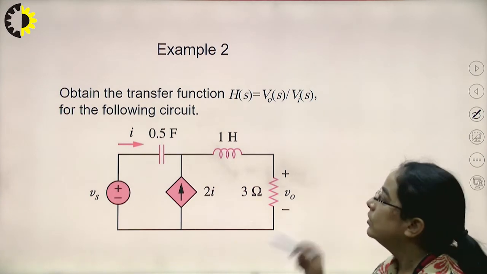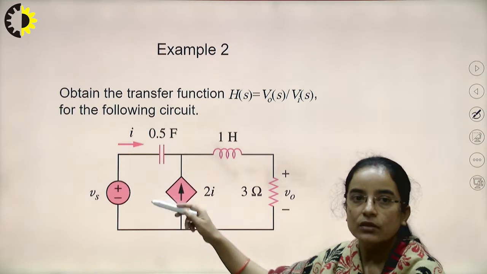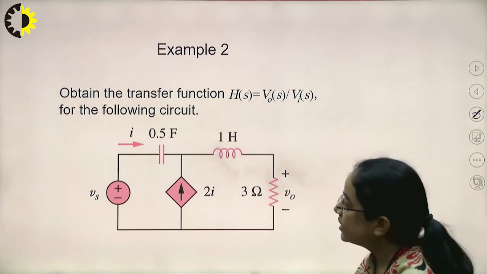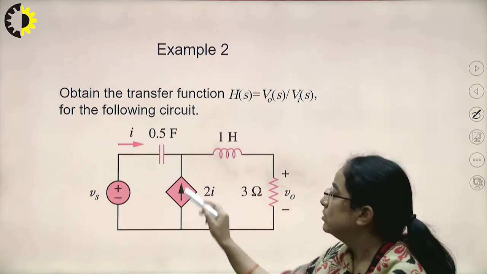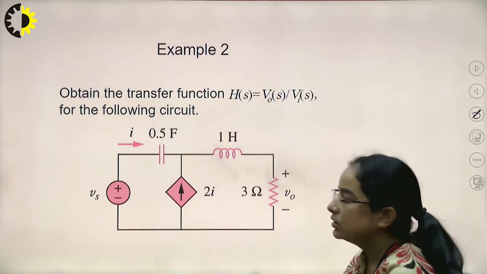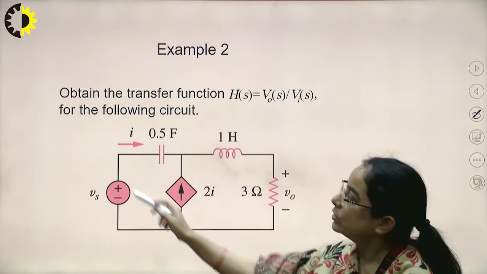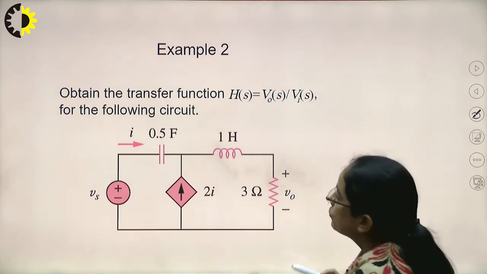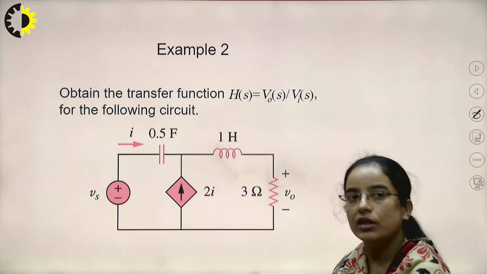Here in this example, what is the difference? A 0.5 farad capacitor is there, 1 Henry inductor is there, 3 ohm resistor is there, and this is the dependent source. Because it is the notation of the dependent source, we had discussed this in our very first lecture. This is the dependent source and it depends on the current through this 0.5 farad capacitor. This is the given circuit, and we will calculate the transfer function for this circuit.